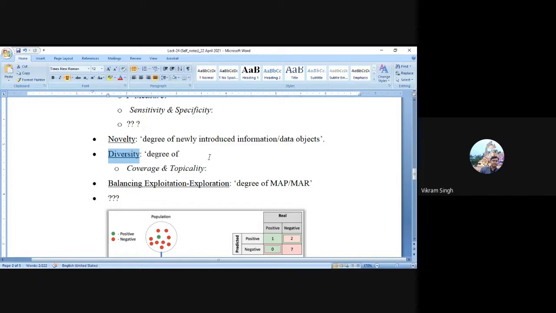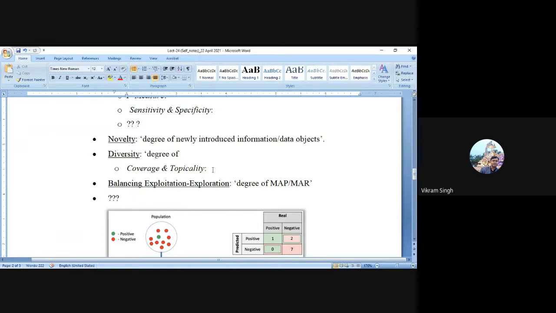I'm not saying it is important for all kinds of systems where search is available, where search is used as an integral process. So within diversity, now we have two labels or two criteria, we can say. Diversity and novelty are two metrics, and in the case of diversity, coverage and topicality are well established criteria nowadays. So you can always define the coverage, and you can define the topicality and its equation for the evaluation purpose, right?